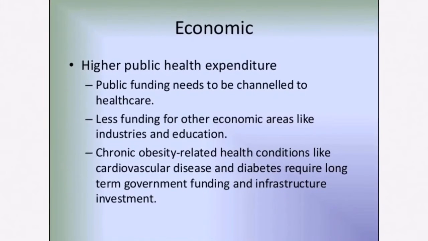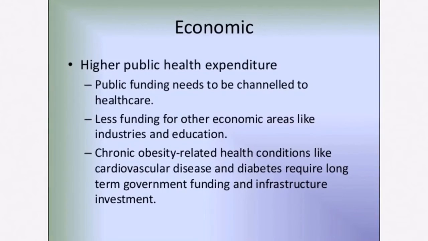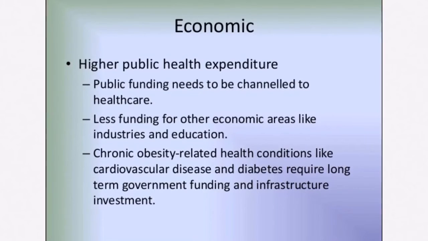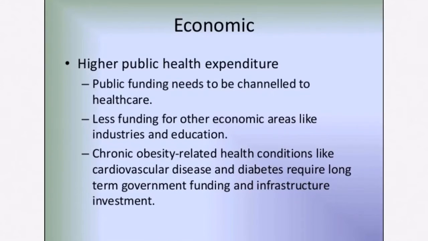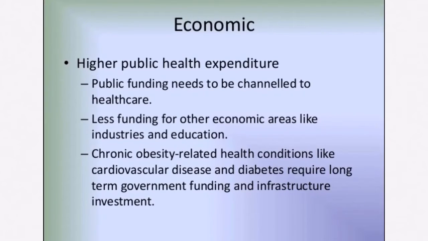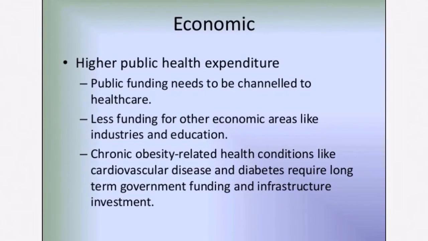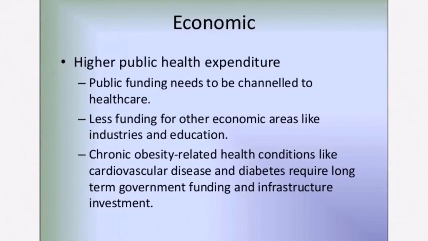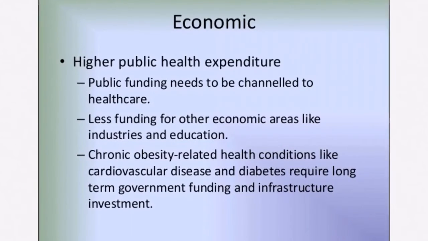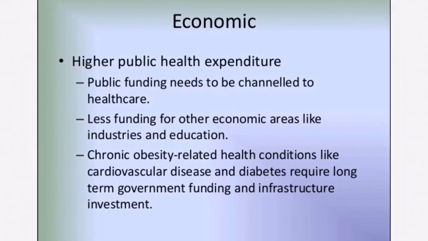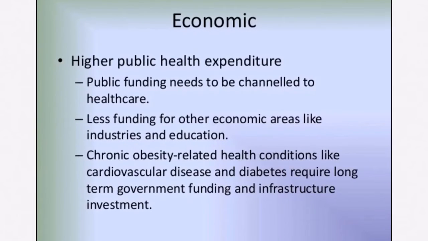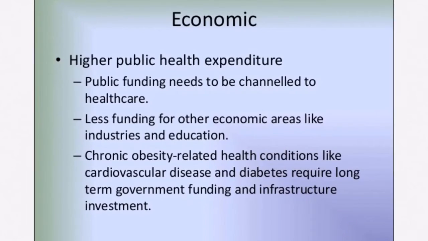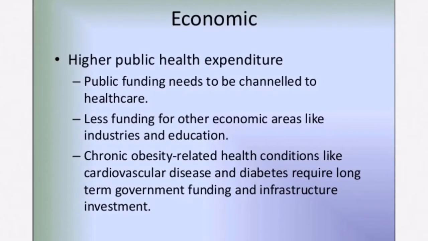Now, more public funding has to be channeled to healthcare. As a result, less of the whole pool of public funding can be channeled into things that are economically maybe more profitable, like industries or even education. So chronic obesity related health conditions like heart disease, cardiovascular heart disease, diabetes, require long-term government funding and subsidies and even investment into certain infrastructure, and all this costs government money which cannot be used in other areas or other sectors as a result of this.